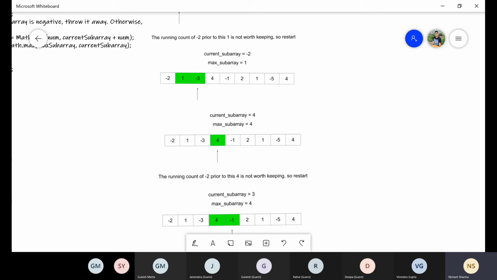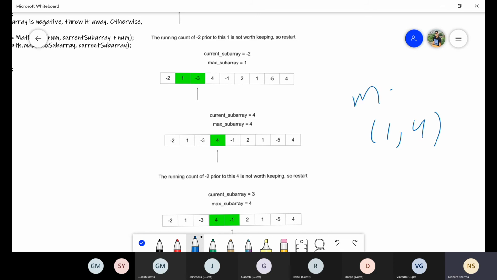Now we will try to find the next subarray from the next i position. So we consider 4 as the start of the next subarray. And then we update the current subarray value, and check it with the previous maximum subarray value. The previous maximum was 1, and the current subarray value is 4, so m will be updated to 4 now.